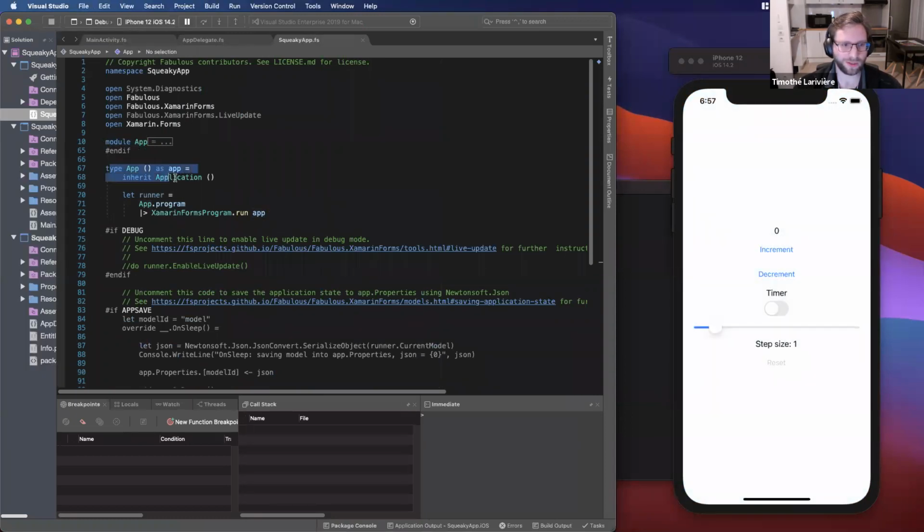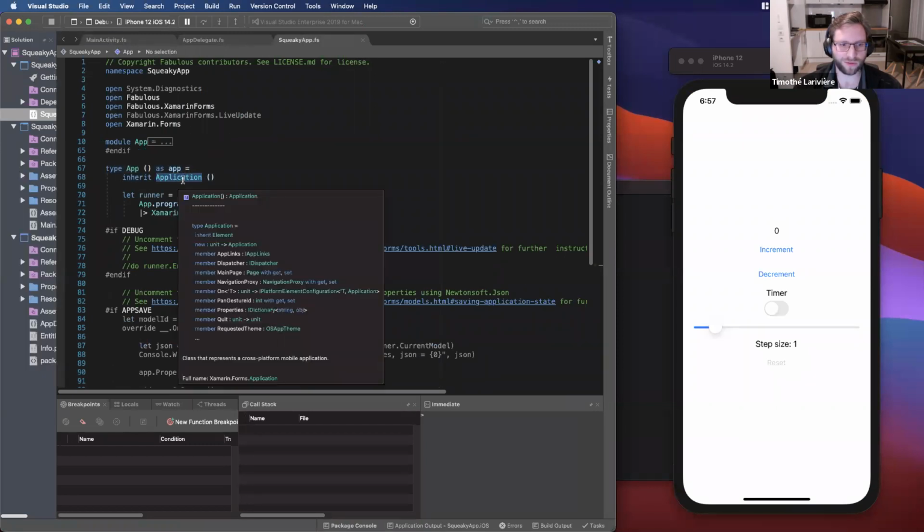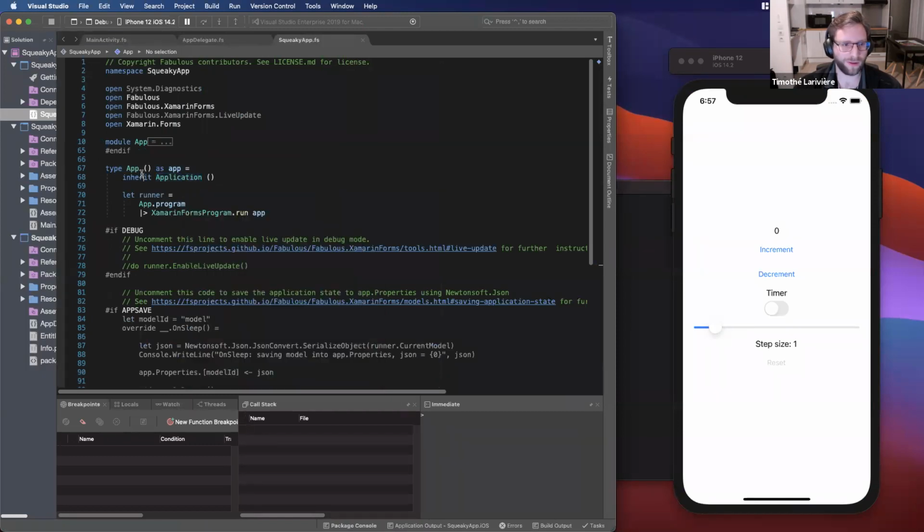The type App is a Xamarin Forms Application, so it's really using a Xamarin Forms application behind the scenes. We just need to create a class for it, but we start our application using XamarinFormsProgram.run app, and this will start our application program.